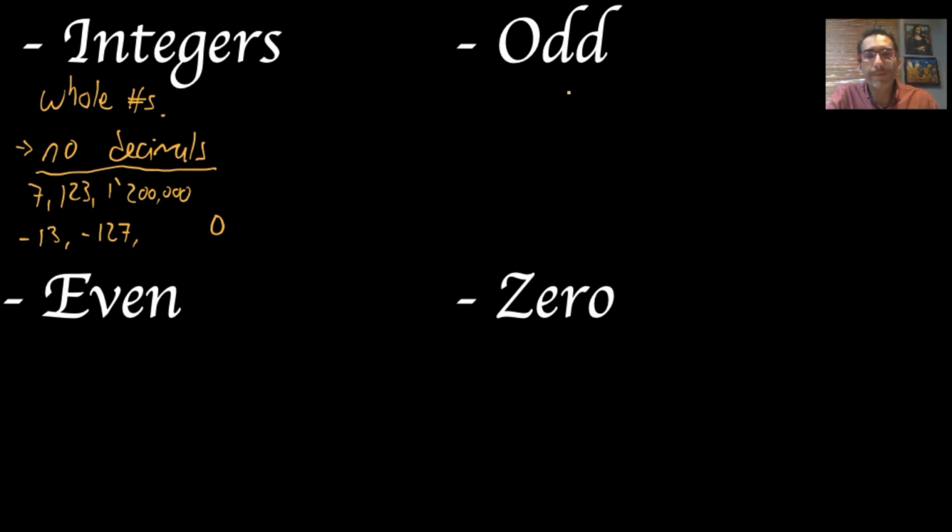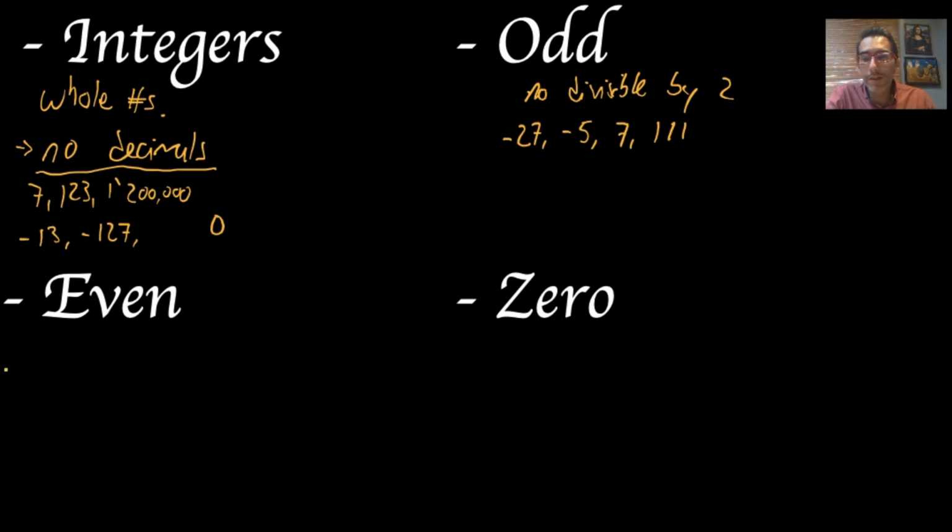Now, within integers, we have odd integers and even integers. So odd integers are those integers, those whole numbers that are not divisible by 2. So not divisible by 2, okay? So for example, it can be negative 27, negative 5, it can be 7, 111, etc. Okay, those are odd integers.